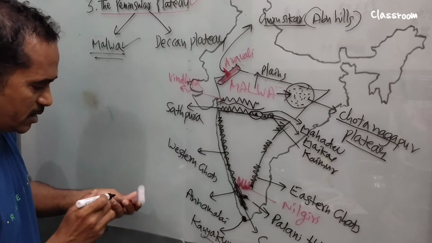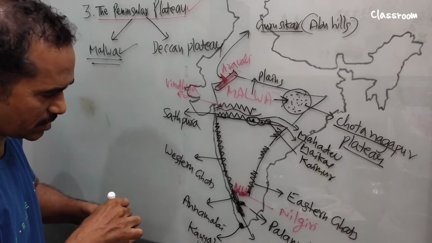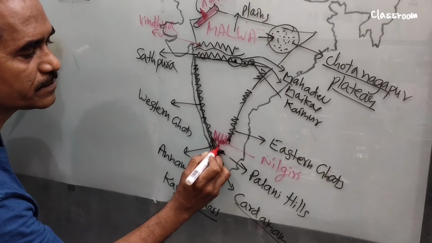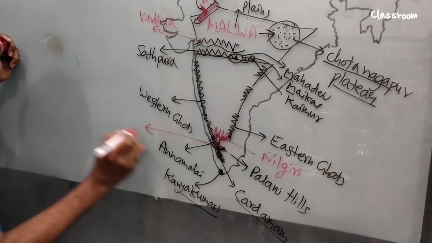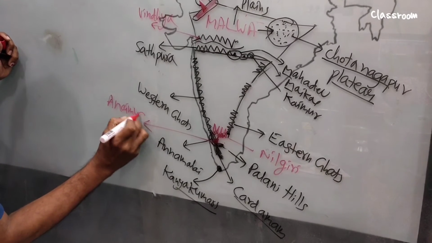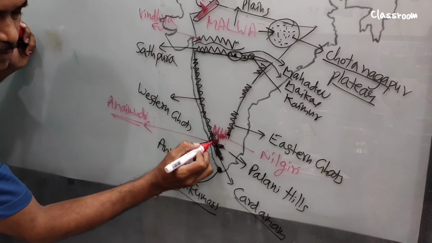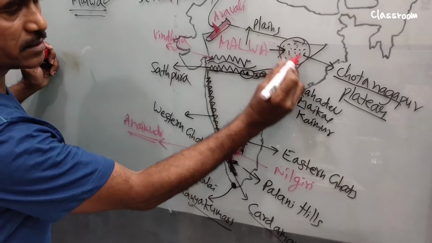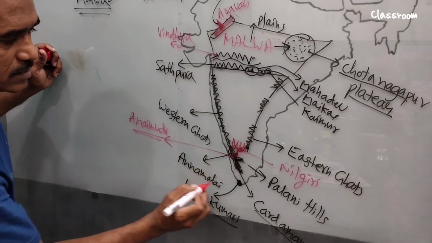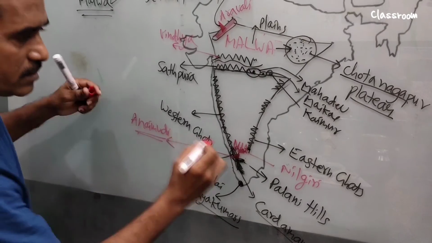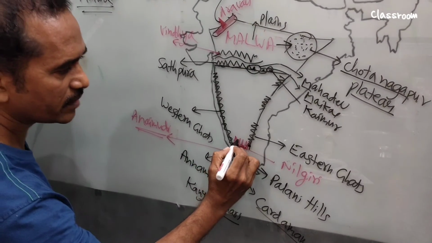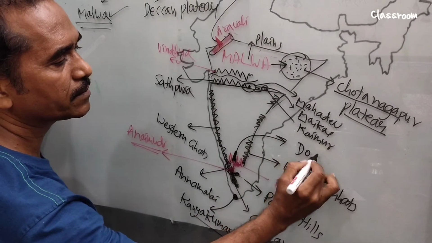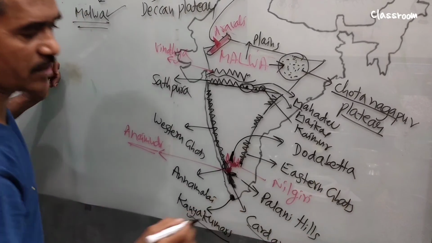Next, what is the highest peak in Western Ghats? Here, this part. The highest peak in Western Ghats is here, in Annamalai Hills. It is Anaimudi. Anaimudi is the highest peak in Western Ghats. Not only in Western Ghats, this is the highest peak in southern India. Now let's move on to Nilgiri Mountains. The highest peak in Nilgiri Mountains is Dodabetta. Practice is very important, Dodabetta.